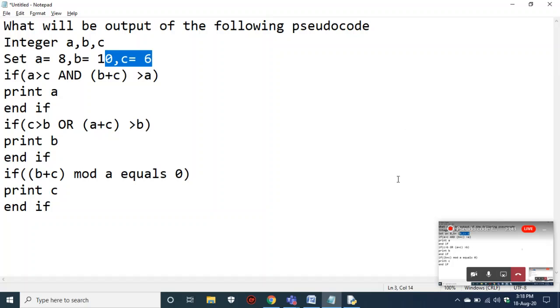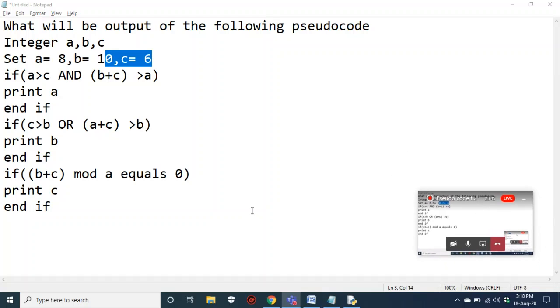So he is giving the values to a. Now a is equal to 8. He stored 8 in a, 10 in b, and 6 in c. All three values have been set. The values he assigned there have been set.